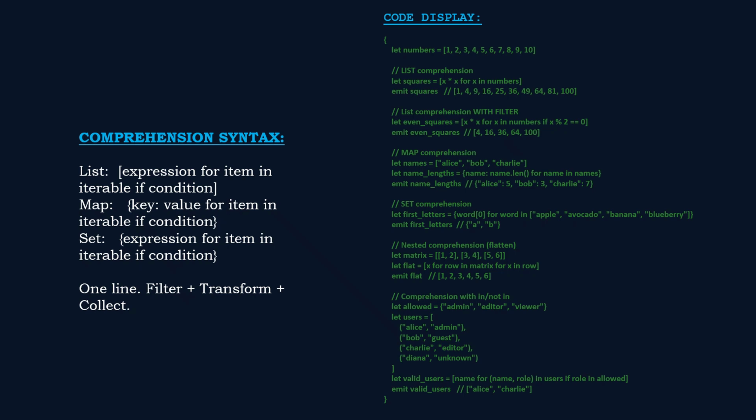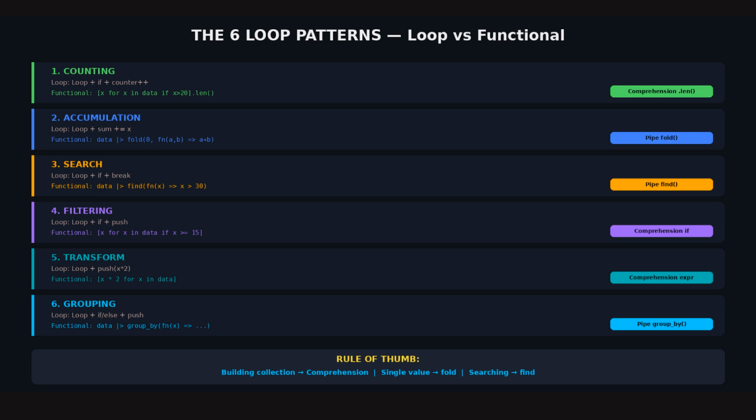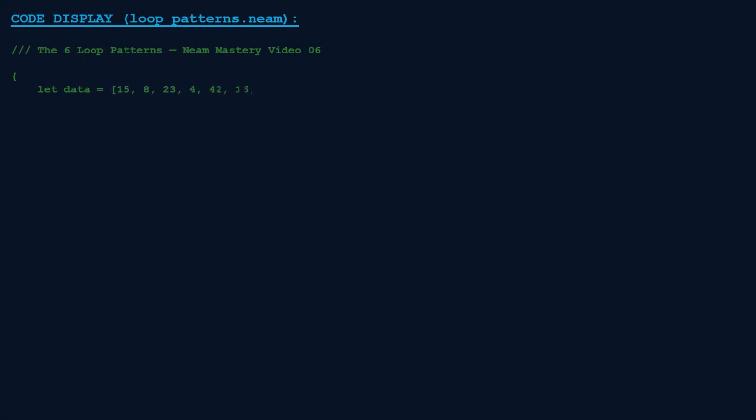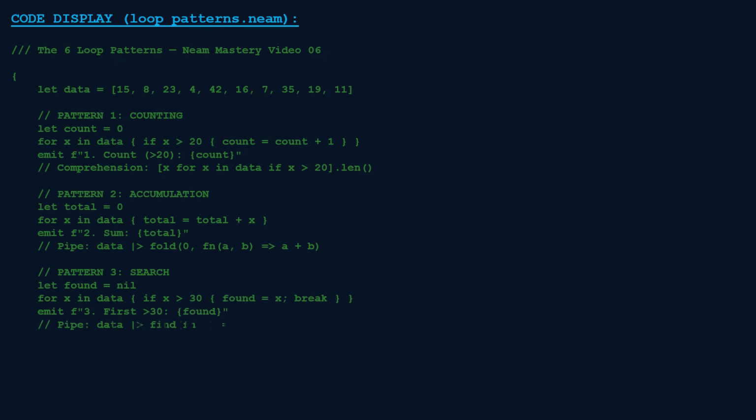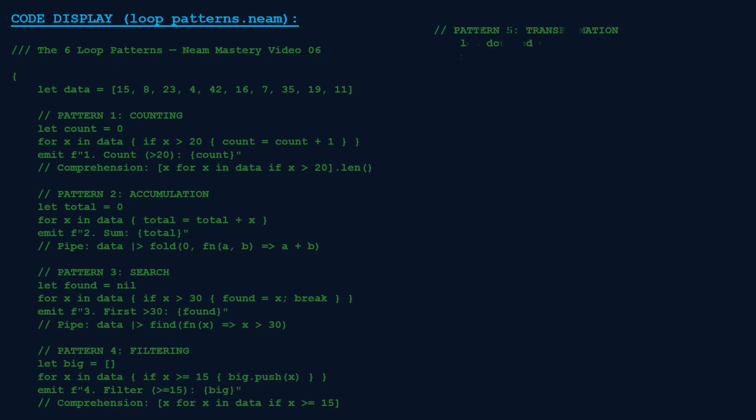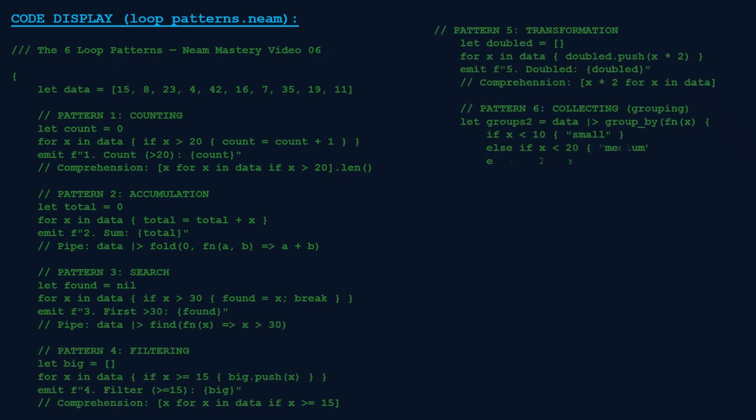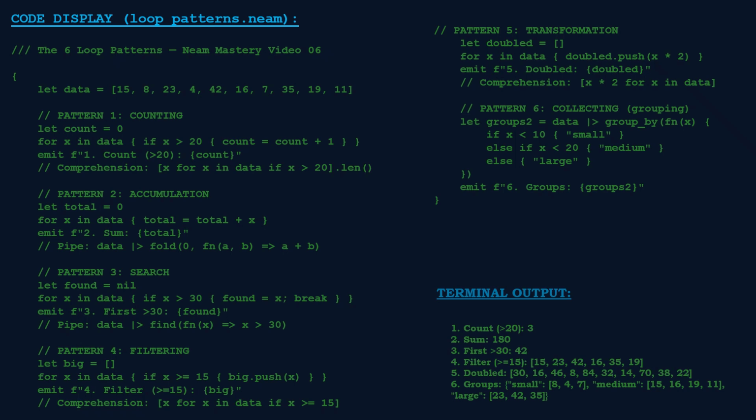Comprehensions are the pattern. Here are the six loop patterns you will encounter in any program. Pattern 1, counting: loop and increment, or comprehension with dot len. Pattern 2, accumulation: loop and sum, or fold with a pipe. Pattern 3, search: loop, check, break, or find with a pipe. Pattern 4, filtering: loop, check, push, or comprehension with an if clause. Pattern 5, transformation: loop and push transform, or comprehension with an expression. Pattern 6, collecting into groups: loop with conditionals, or group by with a pipe.